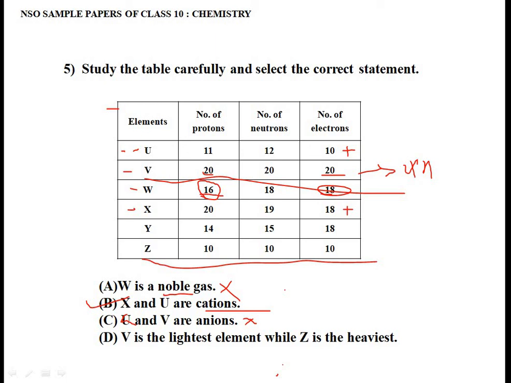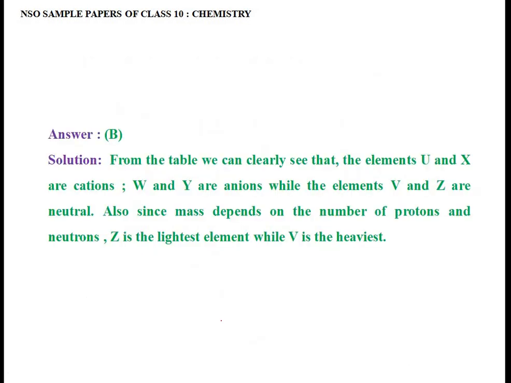And in the table you can clearly say that Z has the lowest number of protons and neutrons. That's why it must be the lightest element, and V has the highest number of protons and neutrons. So that's why it must be the heaviest element. So this statement is also a wrong statement. So the only correct statement we have got is B. Let's check our answer. So the correct answer is B.